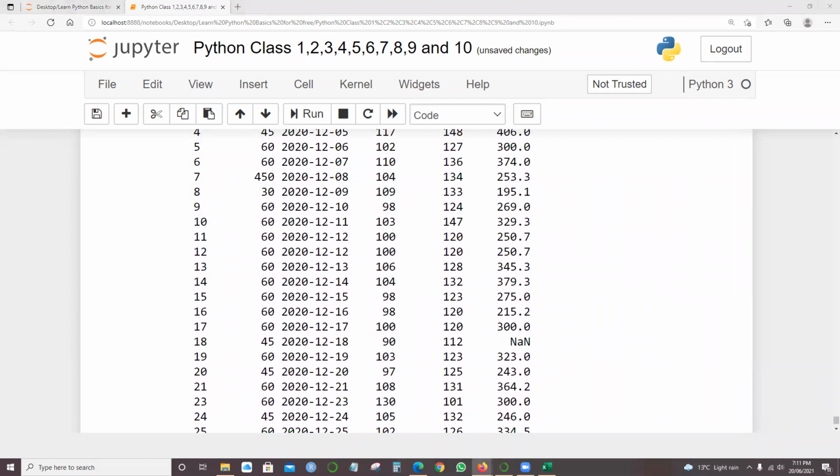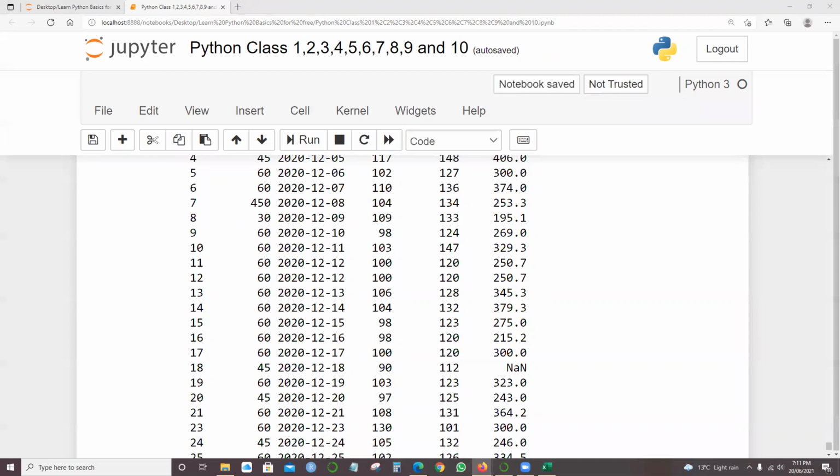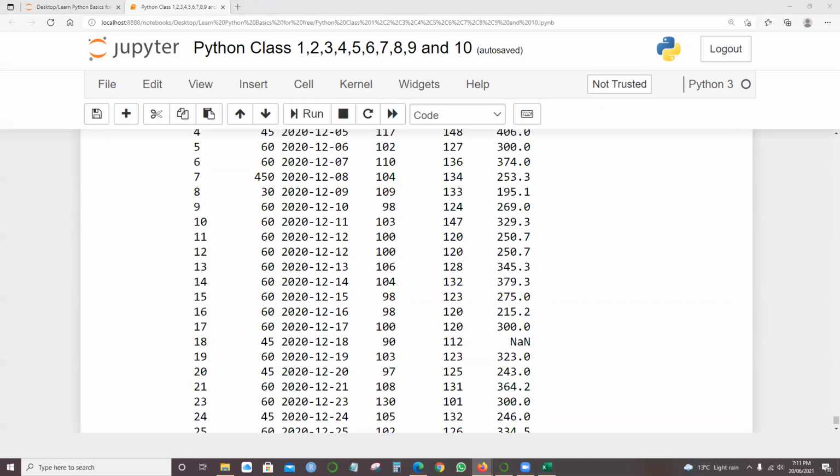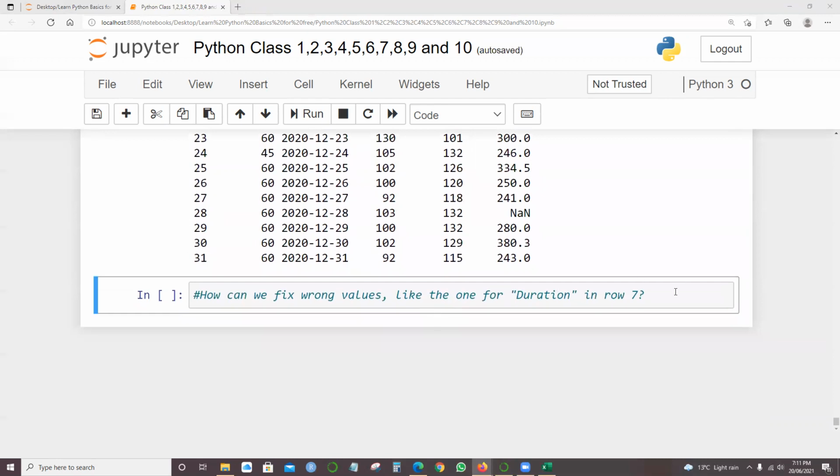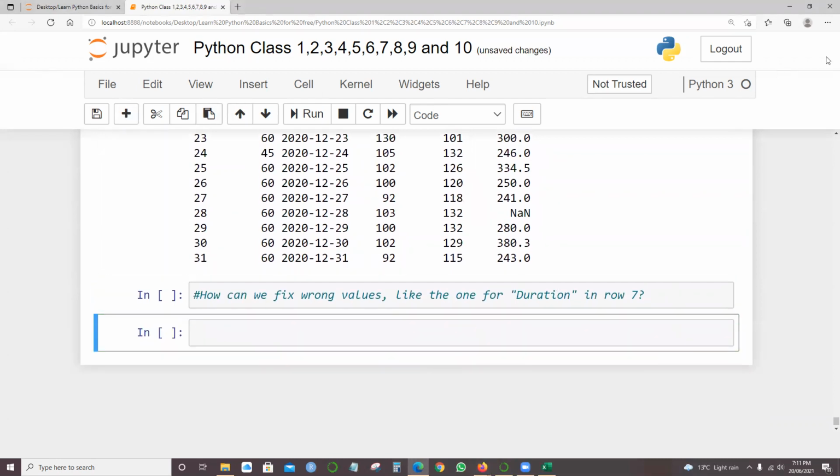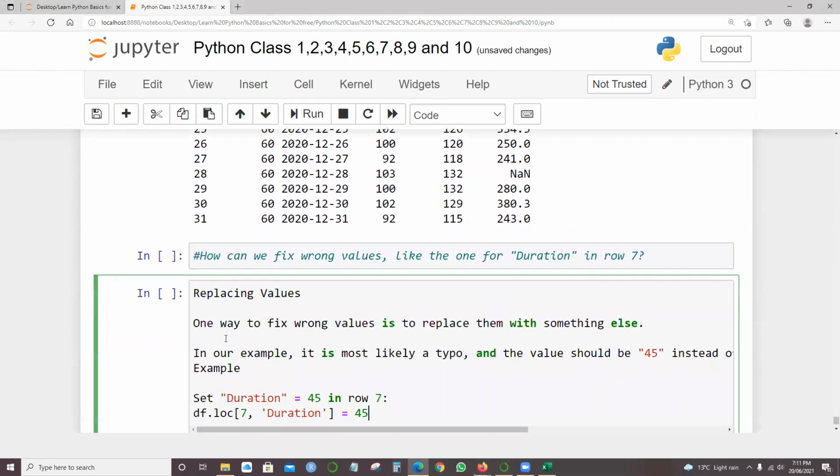In this case, there is an option of replacing the values. As you already know, you need to identify the location and also replace. To identify the location, there is a command, as I already told you.